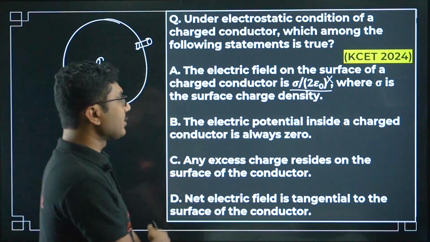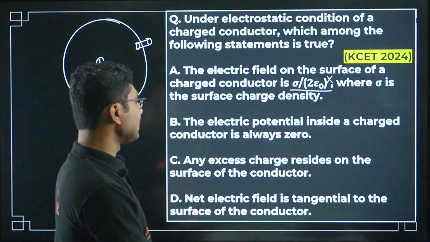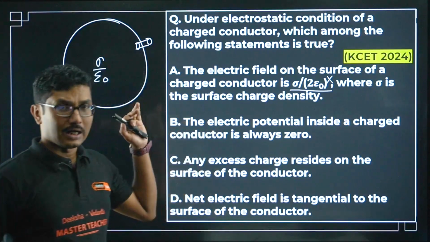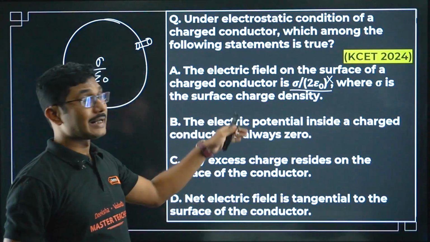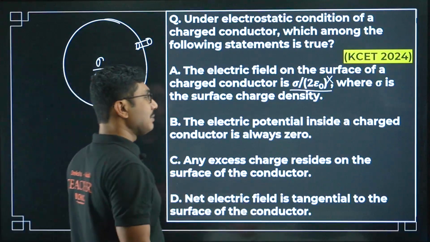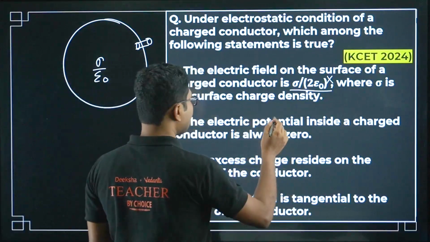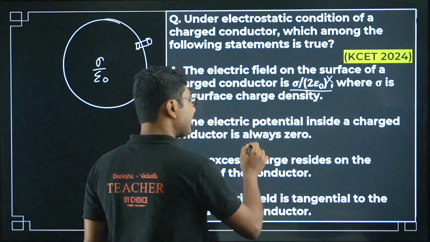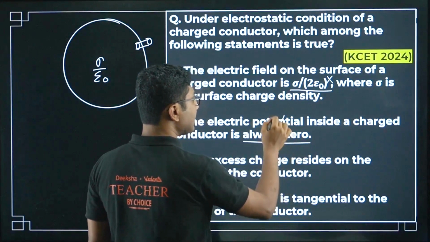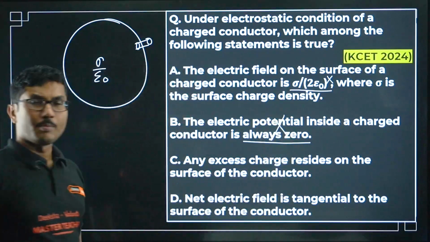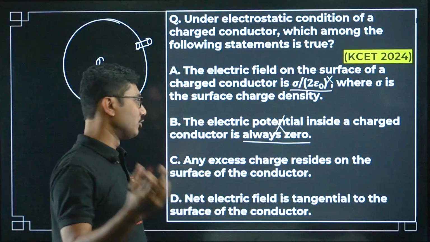The electric potential inside a charged conductor is always 0. This is a part that you will learn in the next chapter. Electric potential inside a charged conductor is constant. It is not necessarily 0. If it is charged, then potential is not 0, but it has a constant fixed value.